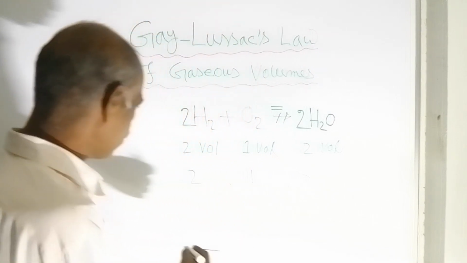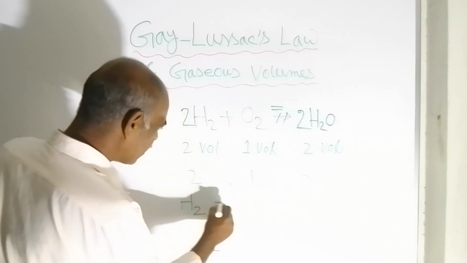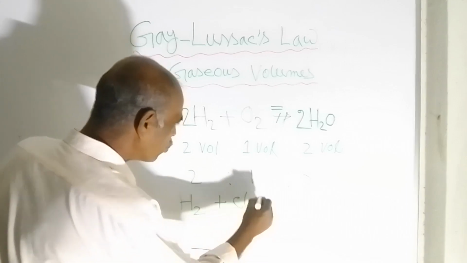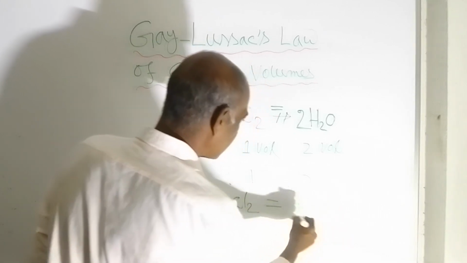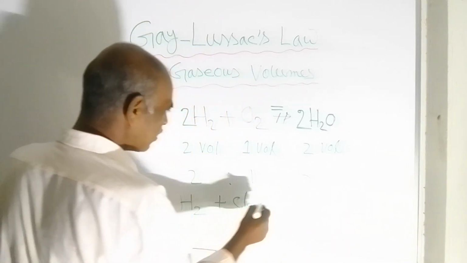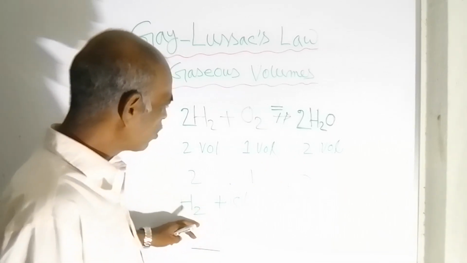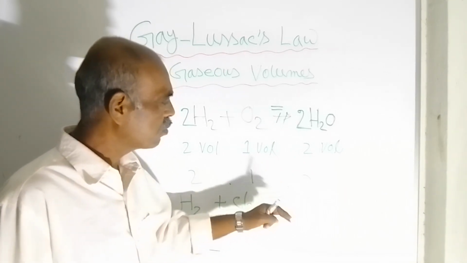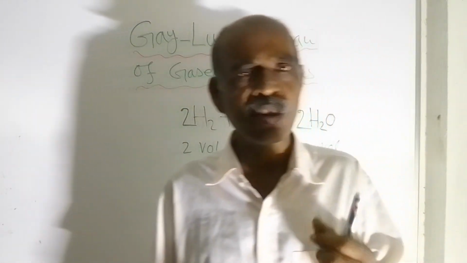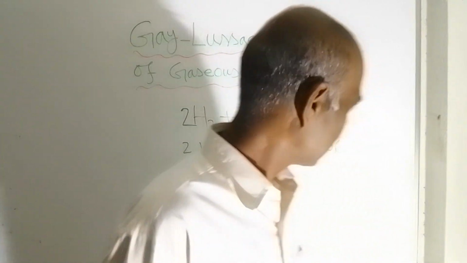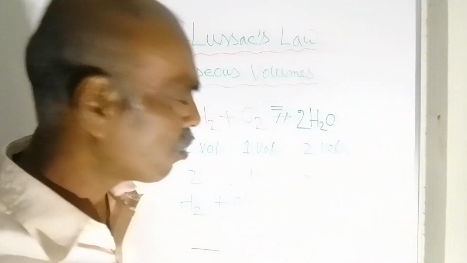So write that here: H2, Cl2, and we get hydrochloric acid, HCl. Chemical balancing will give 1 hydrogen molecule plus 1 chlorine molecule gives 2 hydrogen chloride molecules. Here hydrogen and chlorine are elements, and hydrogen chloride or hydrochloric acid is a chemical compound.